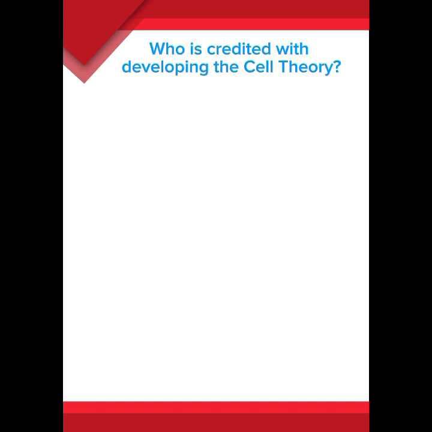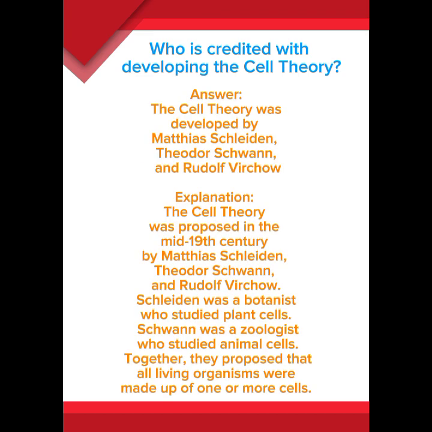Who is credited with developing the cell theory? Answer: The cell theory was developed by Matthias Schleiden, Theodor Schwann, and Rudolf Virchow. Explanation: The cell theory was proposed in the mid-19th century by Matthias Schleiden, Theodor Schwann, and Rudolf Virchow. Schleiden was a botanist who studied plant cells. Schwann was a zoologist who studied animal cells. Together, they proposed that all living organisms were made up of one or more cells.